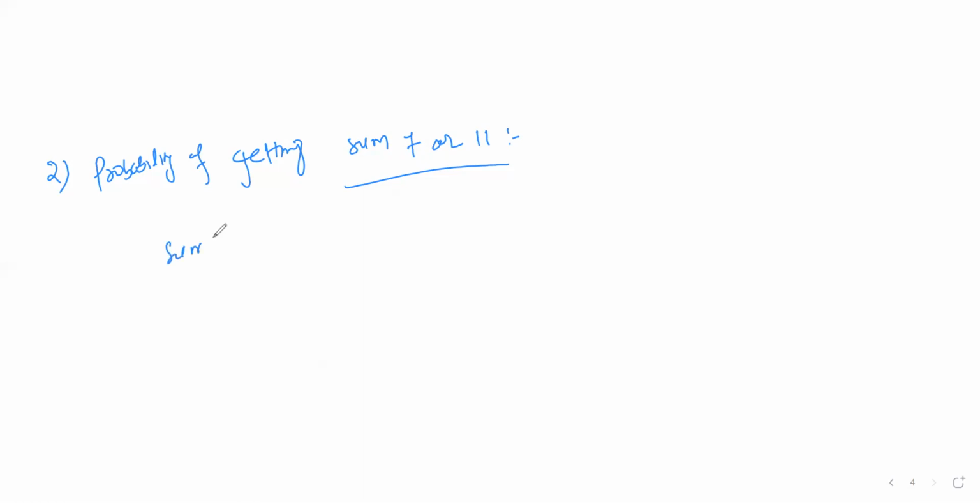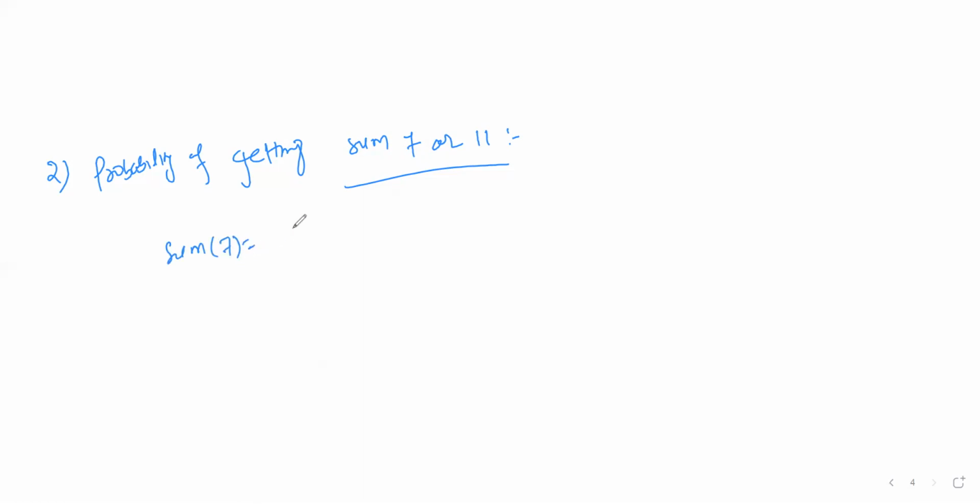Like that, the next type of question they can ask: what is the probability of getting sum 7 or 11? So sum equal to 7 or 11 means what are the outcomes for sum equal to 7?